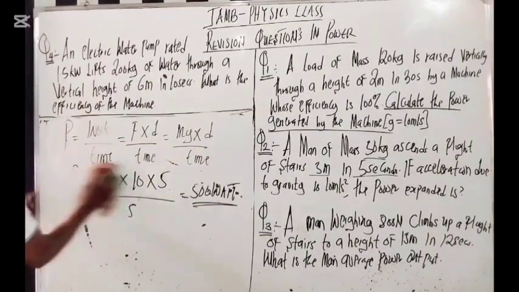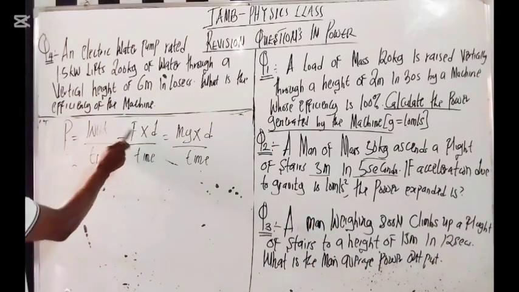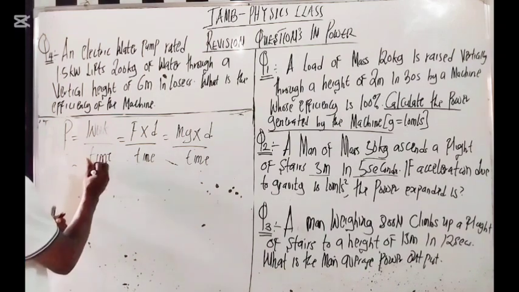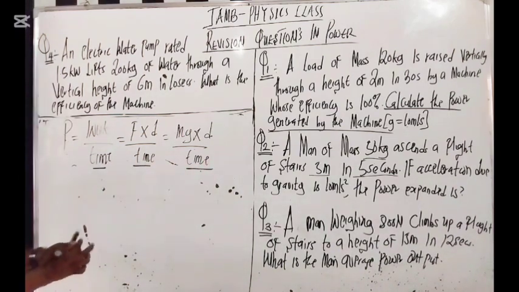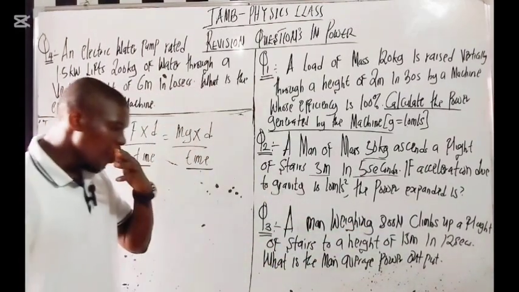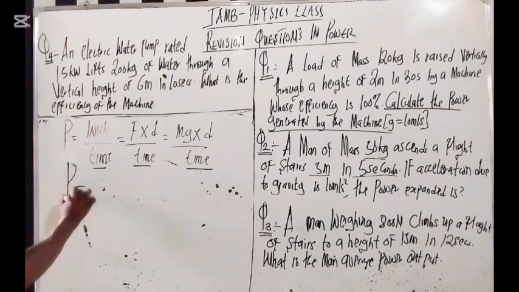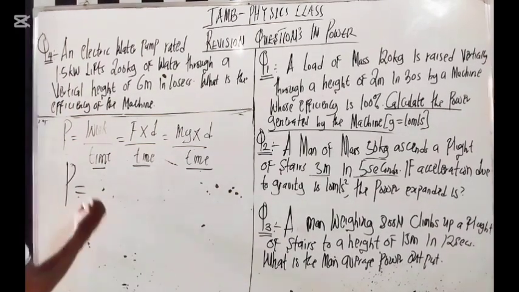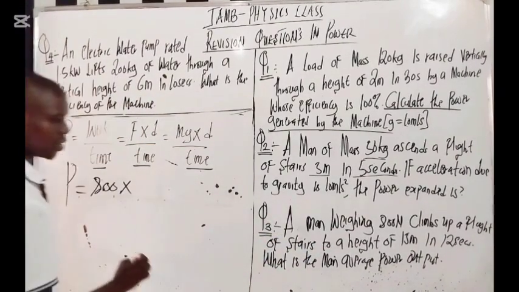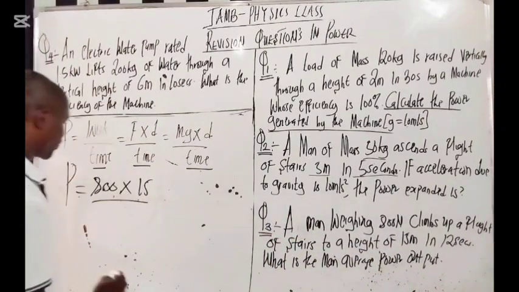Very easy. It's still the same thing. Which formula are we going to use? We are using the second formula here. Here we have the first one, here the second one, and here the third one. If you check very well, they gave me the force, the height, and the seconds. So power equals my force, 800, times my distance, 15, over my time, which is 12 seconds.